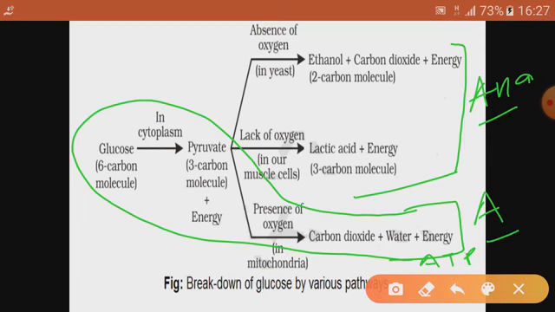Okay, so this is aerobic respiration. Aerobic respiration is a type of respiration in which the food is oxidized completely in the presence of oxygen and a lot of energy is released, and this step happens in the mitochondria. This one happens in the cytoplasm. So this portion is showing the aerobic type of respiration.